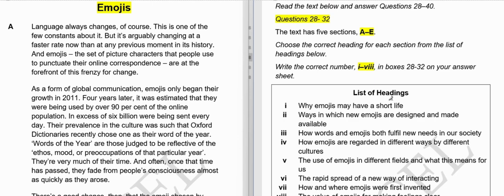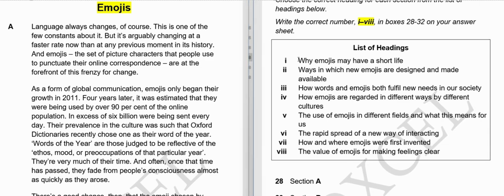So now what we have to do is to solve this particular list of headings. Don't just jump to the first section and start reading everything. No, this is not a correct way to do it. What you should do rather is read all these options and see whether you are able to understand the meaning of each option clearly, and if there are any similarities or differences between two or more options, because you will not find the exact words or exact phrasing of these options in any paragraph. You will find synonyms and paraphrasing.